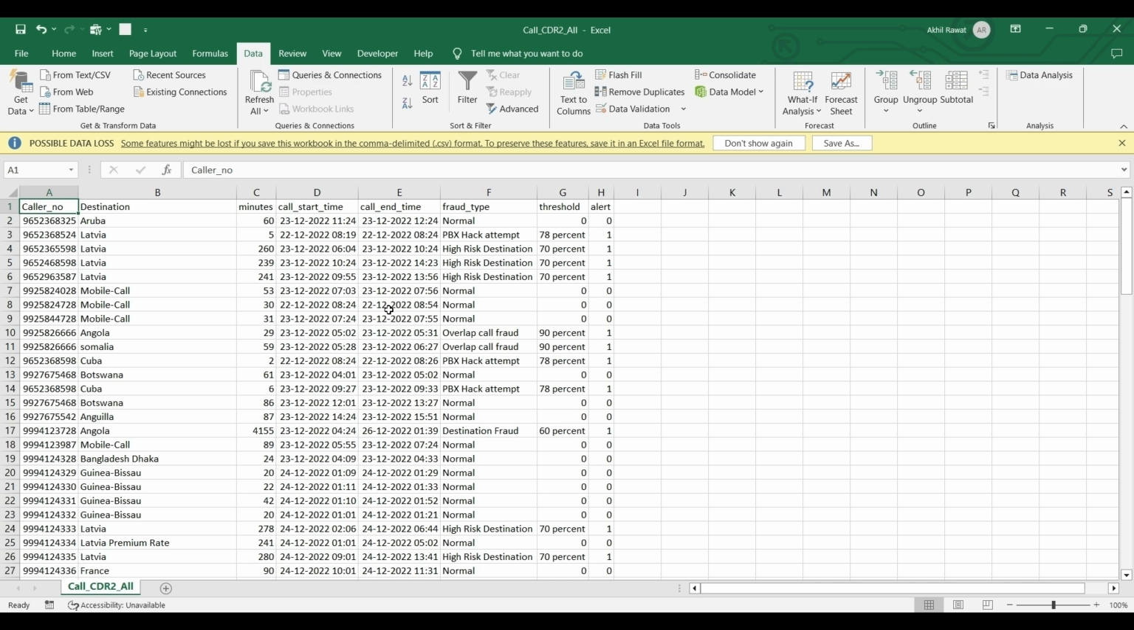The features we have made are simple. Caller number is there, destination is there, minutes of calling, call start time and end time, and then there are fraud types, the different types of frauds that I have classified. There is threshold, which is the last threshold when the alert fired, and this is the alert column. It tells which record was not fraud and which was fraud last time. Zero stands for not fraud, normal, and one stands for fraud.